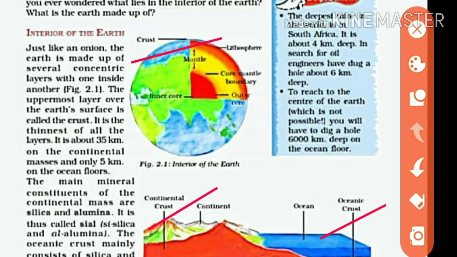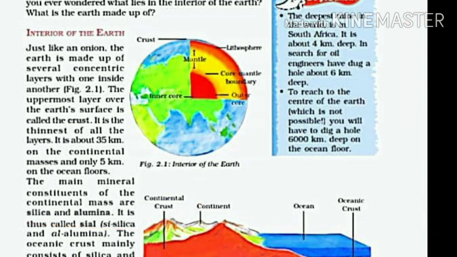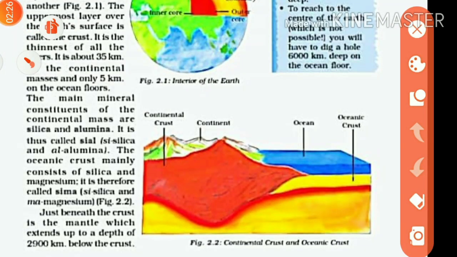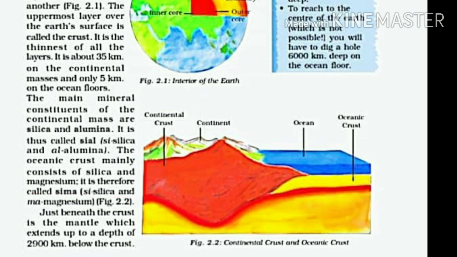Now, what is this crust mainly made up of? If we talk about the continental crust, it is made up of 2 minerals, that is silica and alumina, and thus it is called SIAL. And if we talk about the oceanic crust, it is made up of 2 minerals, that is silica and magnesium. So this is the formation of the topmost layer of the earth, that is the crust.